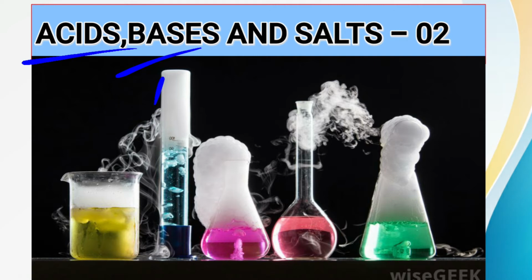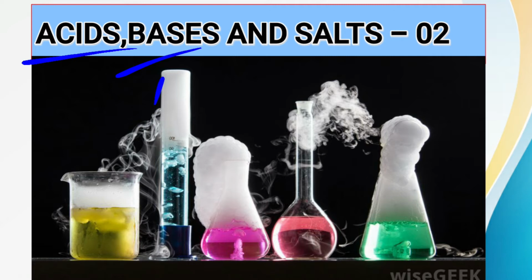Now we have also read about indicators. Indicators are those substances with the help of which we are able to differentiate between acids and bases.